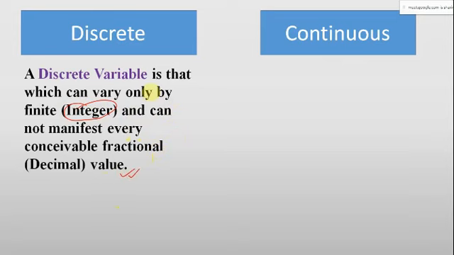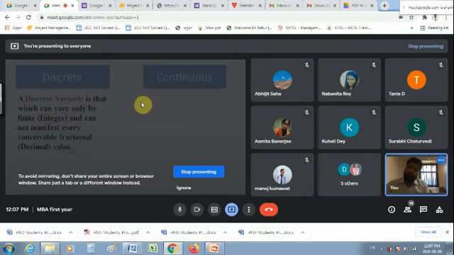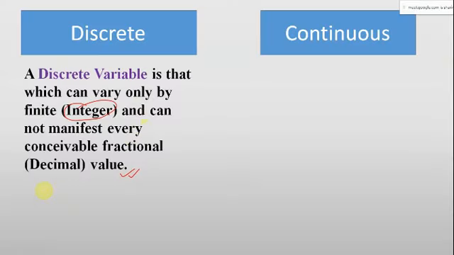You know what is an integer? Can anyone tell me what you mean by integers? No issues, I'll tell you.